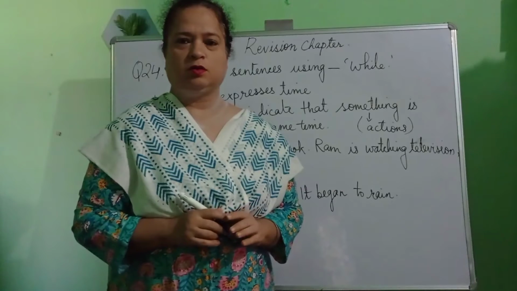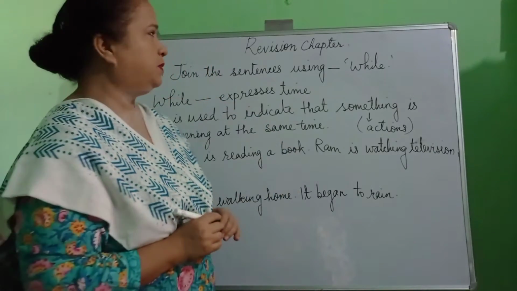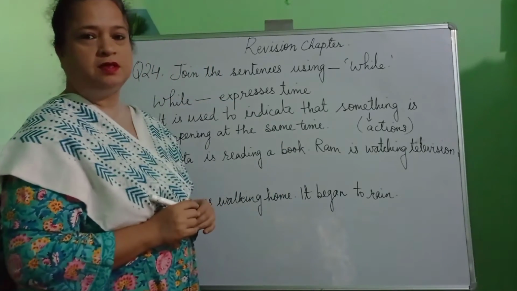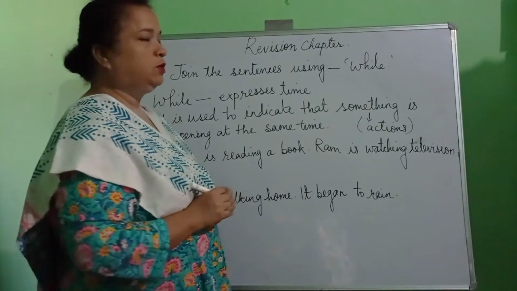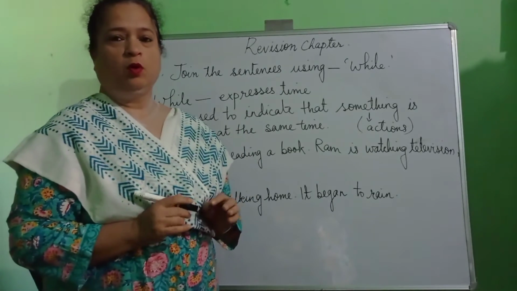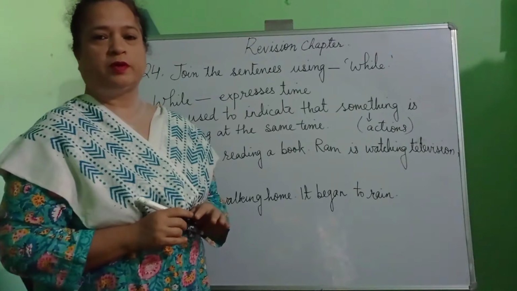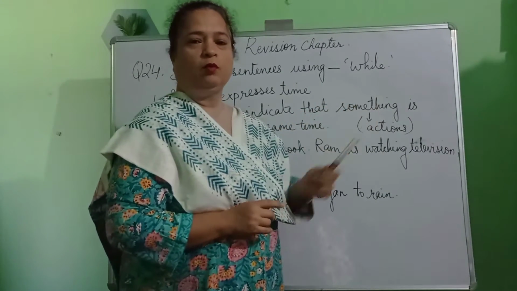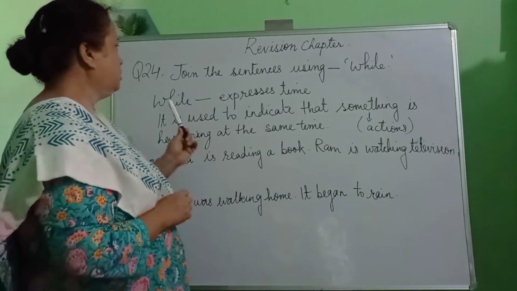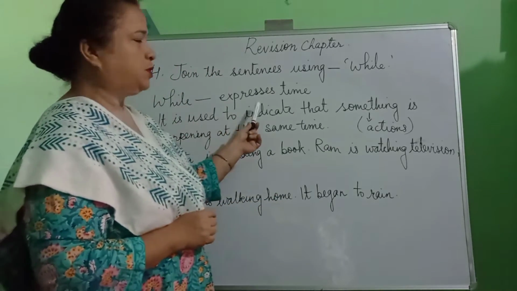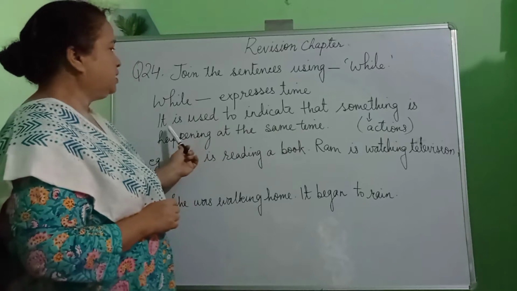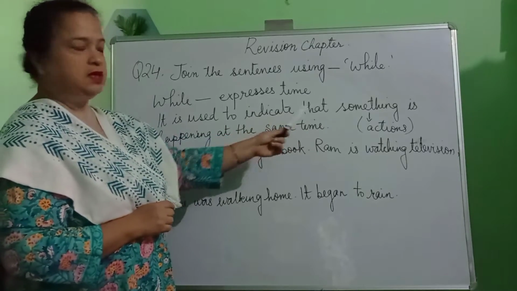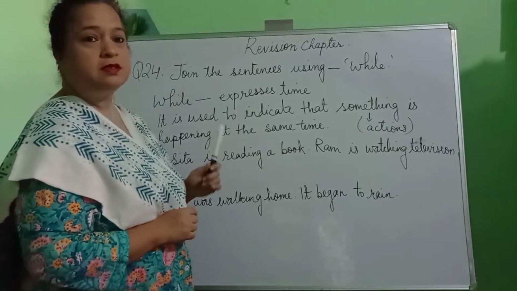Today children we are continuing with the revision chapter and we will be discussing question number 24. So what are we going to do in question number 24? We are going to learn how to join sentences using the word while. Now what does while mean? So while actually expresses time. It is used to indicate that something is happening at the same time.